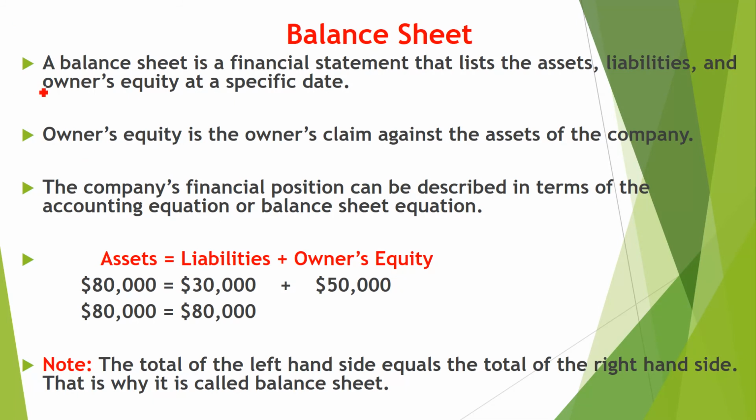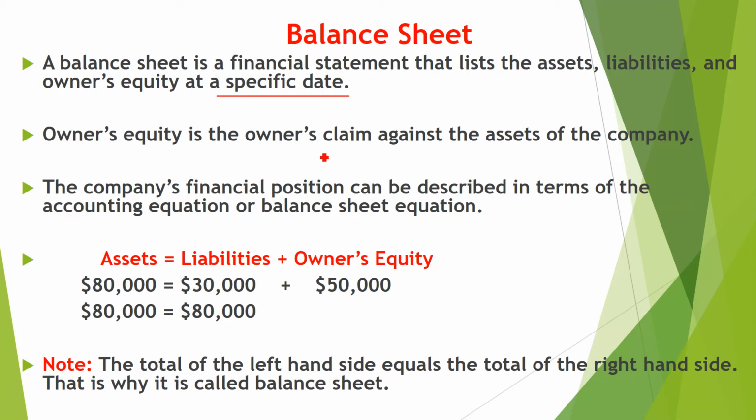Moving on, the balance sheet. A balance sheet is a financial statement that lists the assets, liabilities, and owner's equity as of a specific date. This is one of the most important features of the balance sheet, that we make the balance sheet on a specific date. And in the balance sheet, you always have to write down assets, liabilities, and owner's equity. These three items. If you have expenses or revenue, these are not part of the balance sheet.